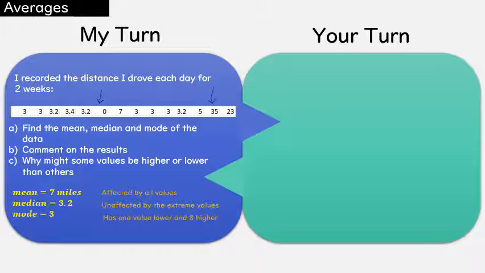So that doesn't seem that it's sort of in the middle. It doesn't seem that it's a good representative. So having a look at those different values, 7 miles, 3.2 and 3, I would say that the median is the best one to go with, because a lot of the values range from 0 to 35. Well, 35 is an extreme value, and most of the values are actually around the 3 mark. Therefore, I'd go for the median as the best representative.